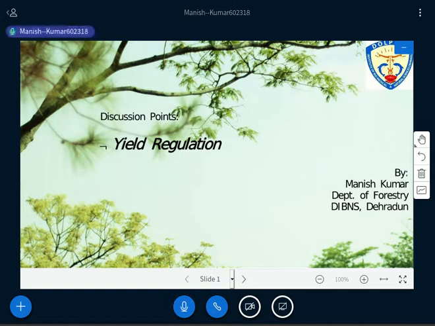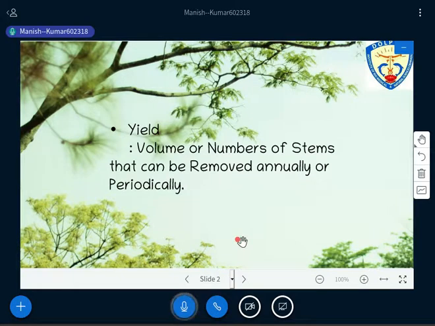Okay, so now let's start. The topic will be yield regulation, and we'll start with the concept of yield. First, one needs to understand what yield is, and as I expect that you have already studied this, you can easily understand the concept here.